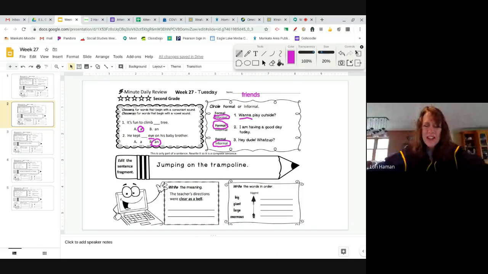All right, let's take a look at our pencil sentence here. And remember, it says edit the sentence fragment. And a fragment would mean it's not a whole sentence, it's just part of a sentence. So this says, "Jumping on the trampoline." Now, there's a few things with this. We might want to know a beginning part of the sentence, like someone who is jumping on the trampoline. We could put in a name like we did yesterday.